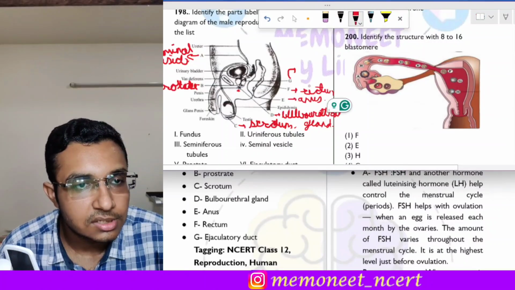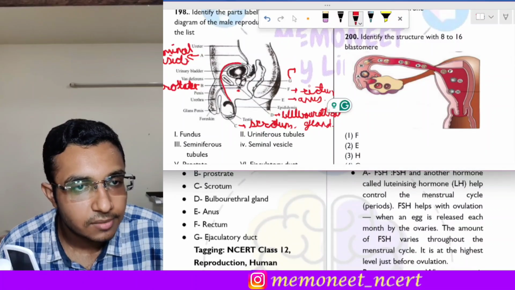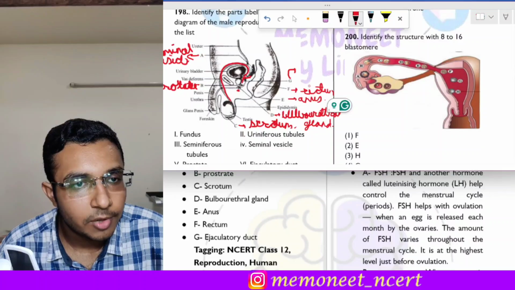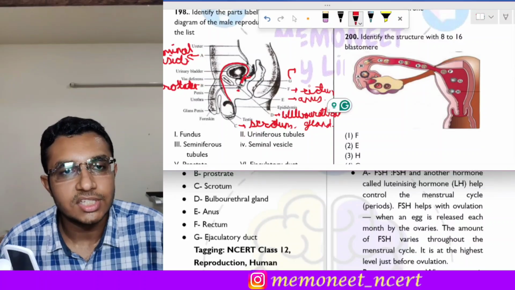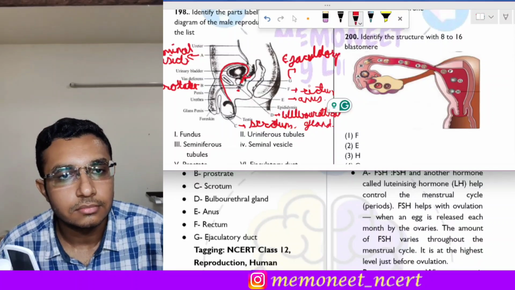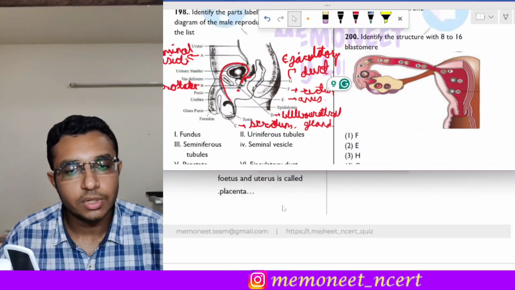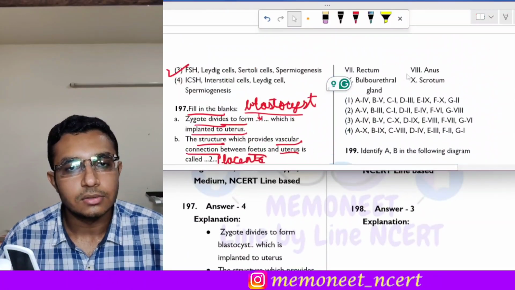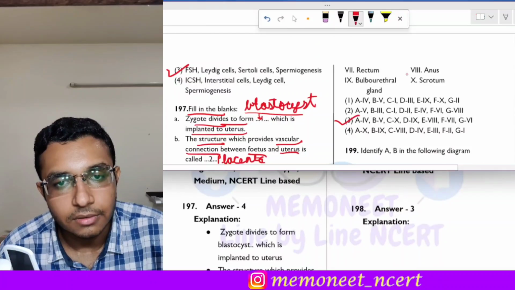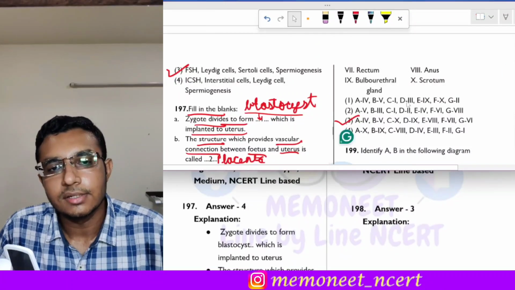As you can see over here, this is the vas deferens which is coming from the testes and it combines with the duct from the seminal vesicle to form a common duct which is called the ejaculatory duct. So that is the correct identification. Now which is the correct option showing the correct identification? As you can see, option 3 is showing the correct identification, therefore the correct answer is option 3.